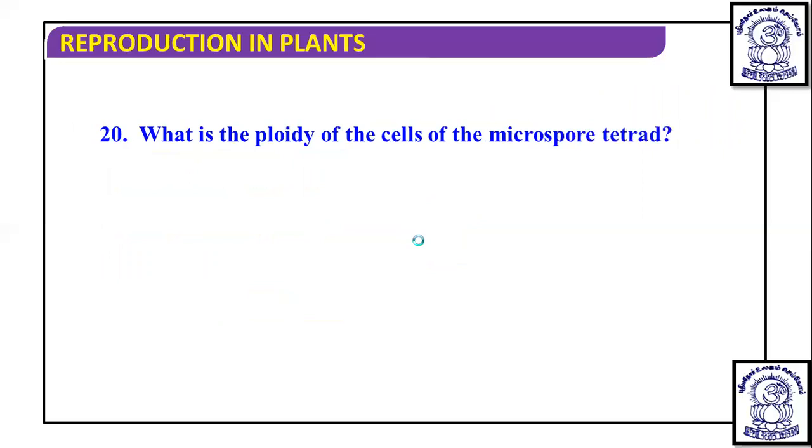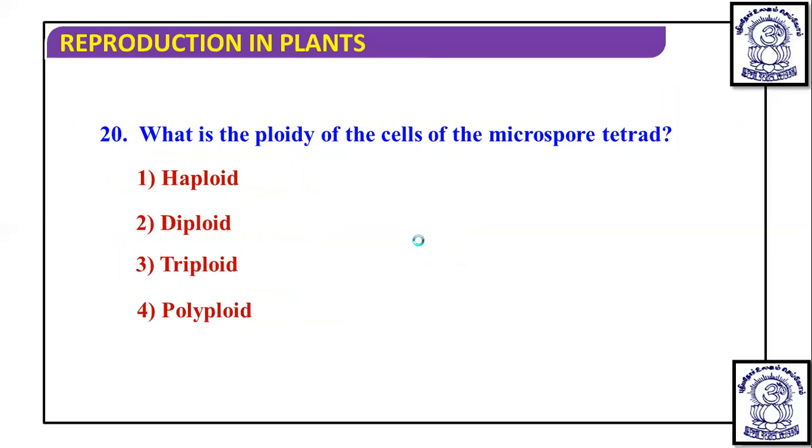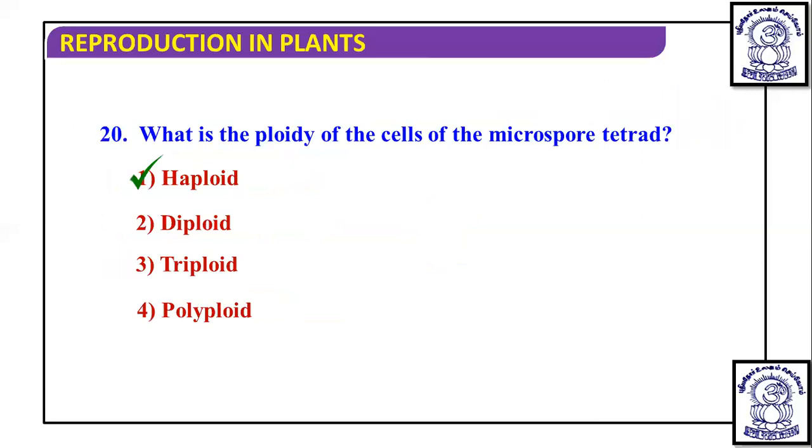Next question, what is the ploidy of the microspore tetrad? Dear students, first we have to understand what a microspore tetrad is. Now in microsporogenesis, we have discussed that there is a one cell and we call that cell a microspore mother cell or pollen mother cell.